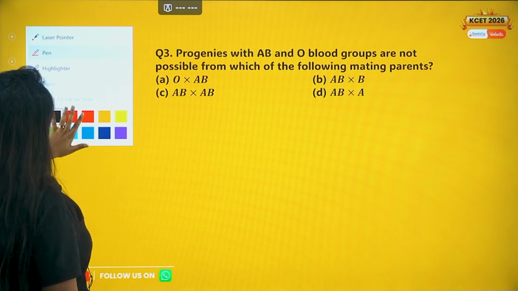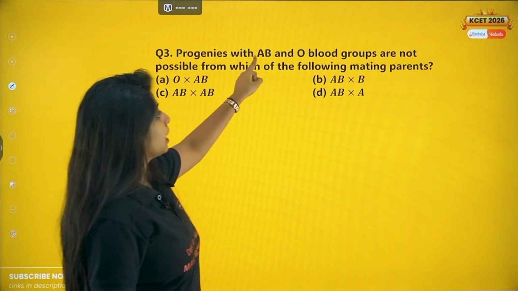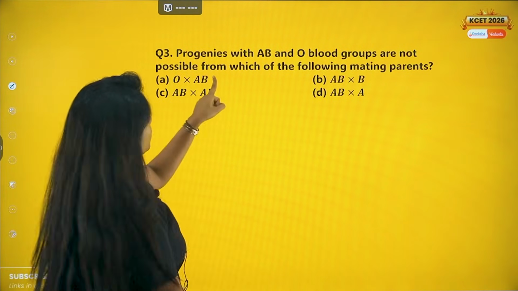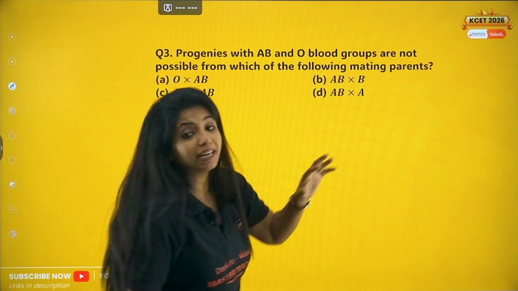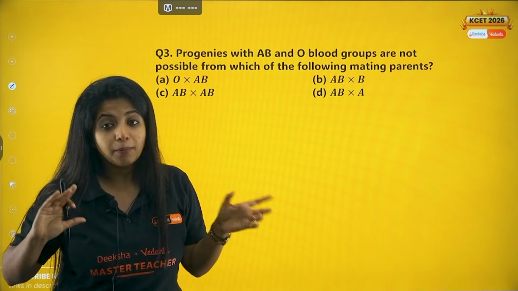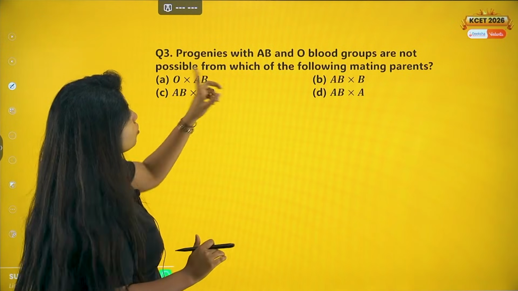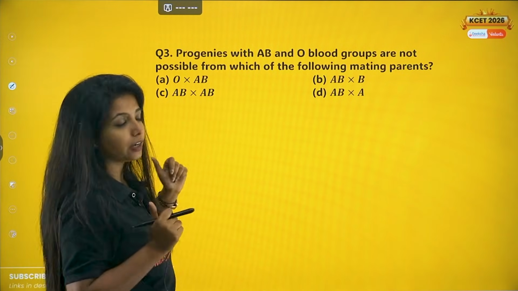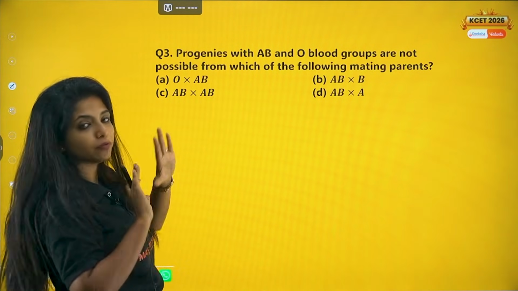Chalo. Next question, question number 3. Progenies with AB and O blood groups are not possible from which of the following mating parents? AB and O should not be coming. So you are given these options, and you have to tell which is the correct option where AB and O are not going to be formed.